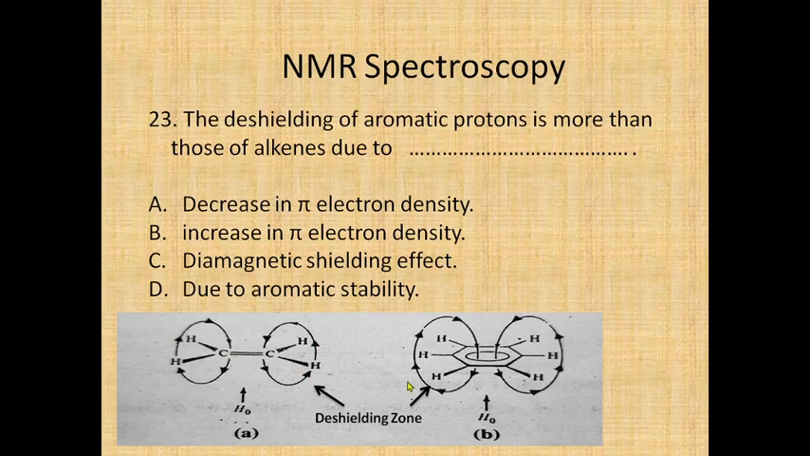Definitely in both the cases the proton comes in the de-shielding zone, but in case of benzene more pi electrons are present because three pi bonds are there, and therefore more pi electron density and hence de-shielding also more. But in case of alkene only one pi bond is there, so smaller will be the diamagnetic field. And hence what will be the answer? Increase in pi electron density, and hence that particular de-shielding takes place in aromatic protons.